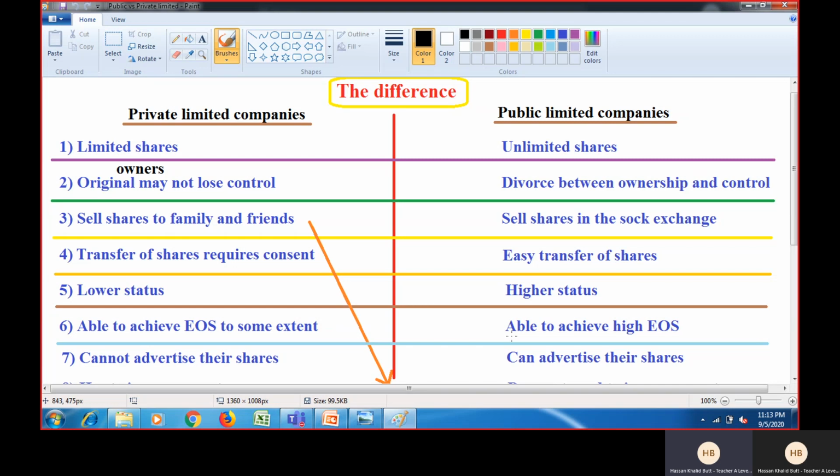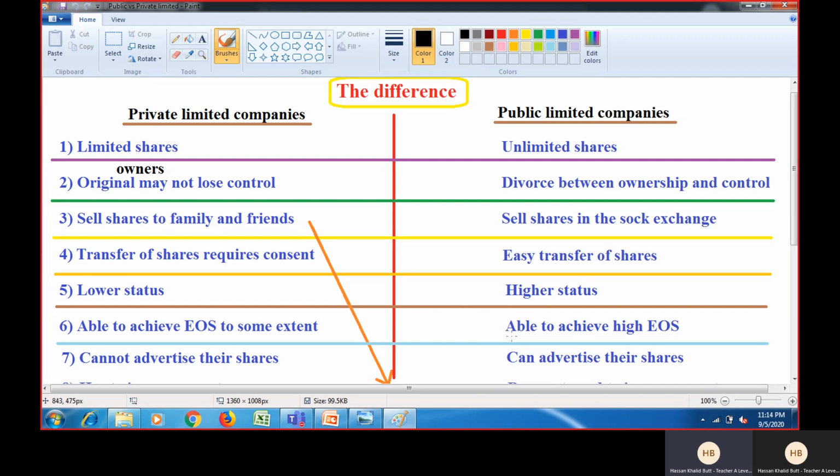That is why they are not able to achieve economy of scale to that level, which is achieved by public limited companies. For example, we have not discussed the different types of economy of scale available to businesses, because we are yet to cover that topic in the coming chapter. But we can say that private limited companies can buy in bulk and get a discount from the supplier. But public limited companies can get an even higher discount than private limited companies because they have a capacity to buy in huge quantity.